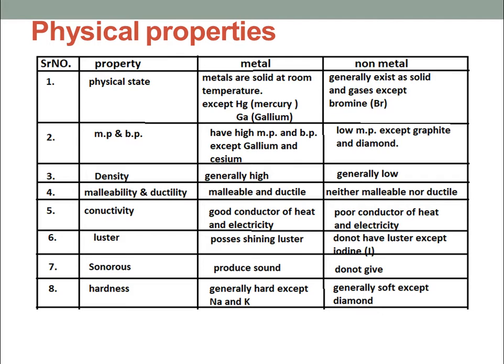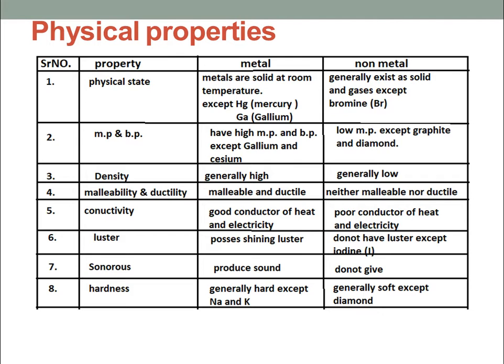Next one is luster. All metals have metallic luster. They have a shining surface. For example, silver, gold. That's why they are used to prepare ornaments and jewelry. While non-metals generally do not have metallic luster. They do not shine at all. But there is an exception also, iodine. Iodine is found in our lab in the form of spherical pellets, and they are generally shining violet in color.